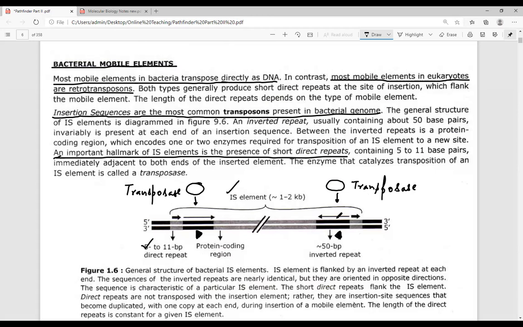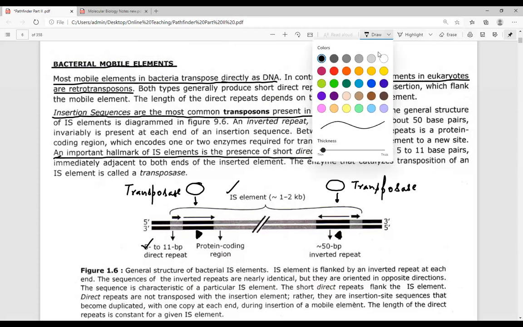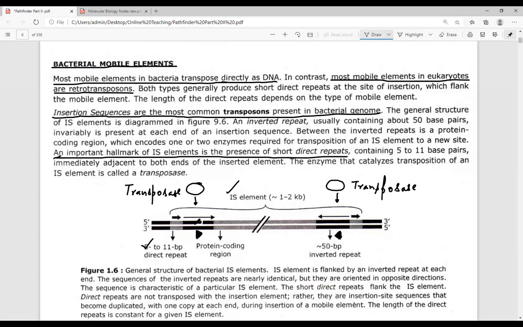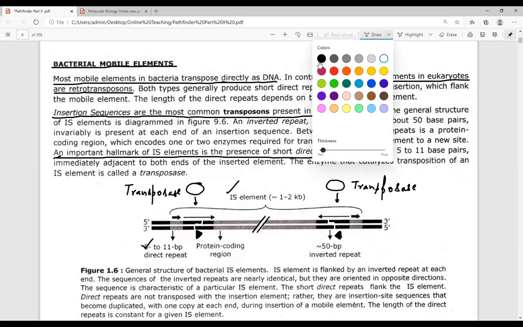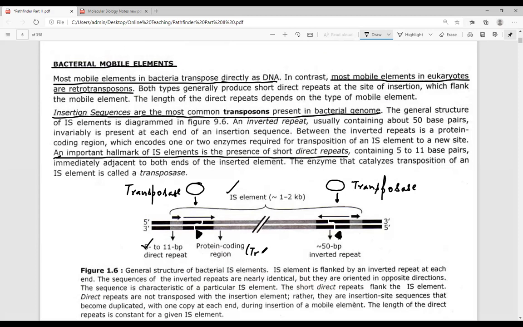This is the enzyme that is going to work and cleave this DNA molecule. Once cleaved, it will be transported to another site. Supposing this is cleaved, or this is cleaved, then it is going to be transferred to another site. This is the protein coding region that codes for the transposase enzyme.